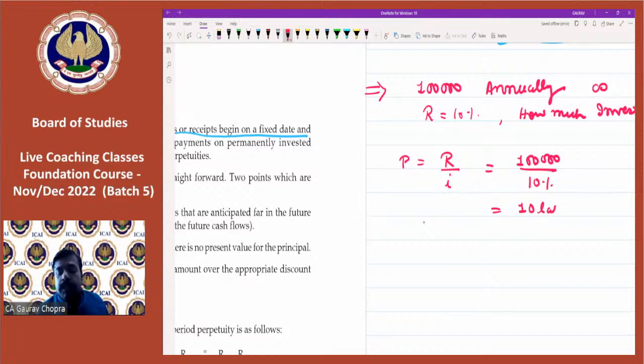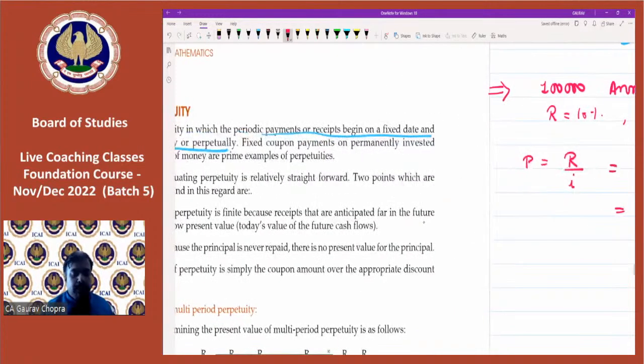So how much does it become? 10 lakhs. So if you want to receive a pension of rupees 1 lakh annually, then how much do you need to invest now? You need to invest 1 lakh divided by 10%, that is 10 lakh rupees. That's it. It's very easy.